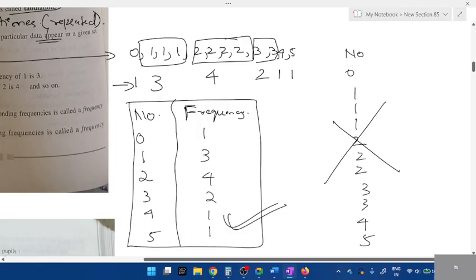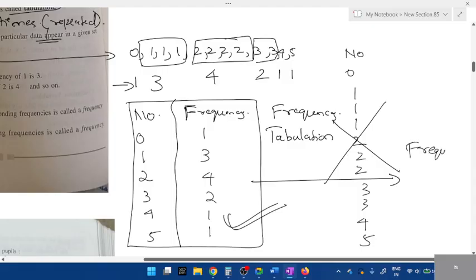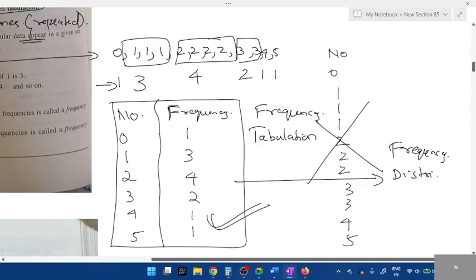And whenever you write it in a table, what do you call this? You call it tabulation. And along with the number, what else is added here? Frequency, right? So we are tabulating the frequency. We have organized the data. We have not taken the entire value, we have just taken the main numbers, the present ones. So this kind of table is known as a frequency distribution table. What do you call this? Yes, frequency distribution table.